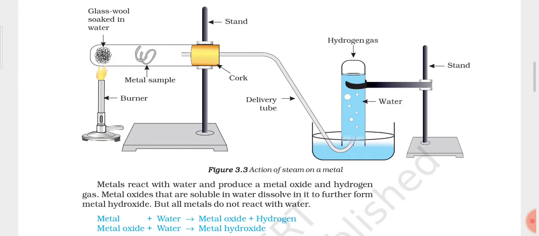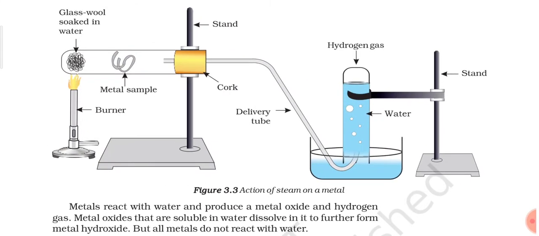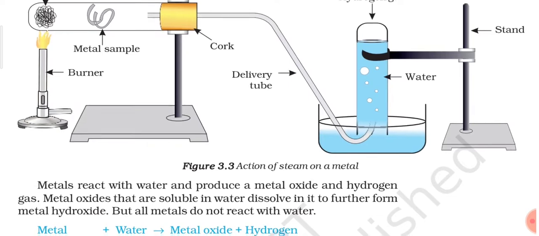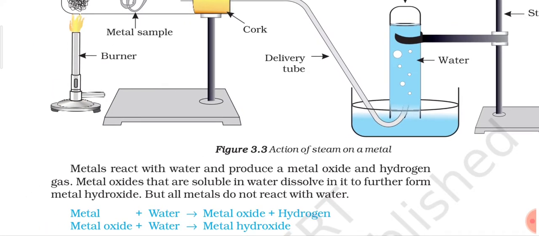First of all, let us see the apparatus which is shown here. As you can see, this apparatus is set so that we can observe the reaction of metals with steam, those metals which do not react even with hot water. Now metals react with water and produce a metal oxide and hydrogen gas. Metal oxides that are soluble in water dissolve in it to further form metal hydroxide.